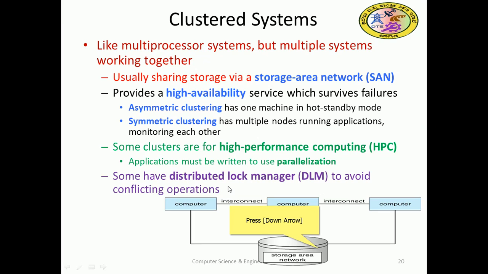All computers are interconnected, and since they are interconnected, the storage area network will be there, and the variables will be consistent. That is achieved with the help of this lock manager, which locks that particular variable.